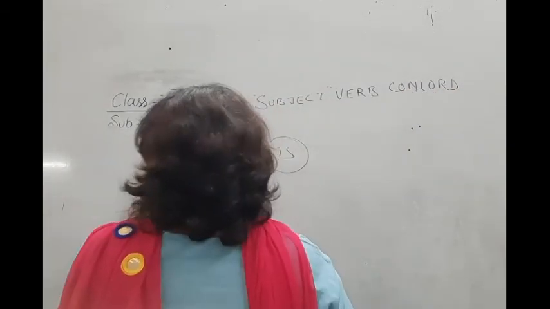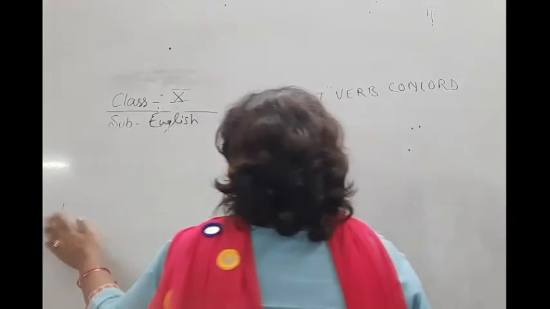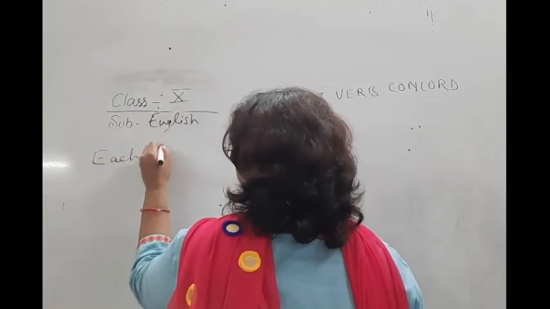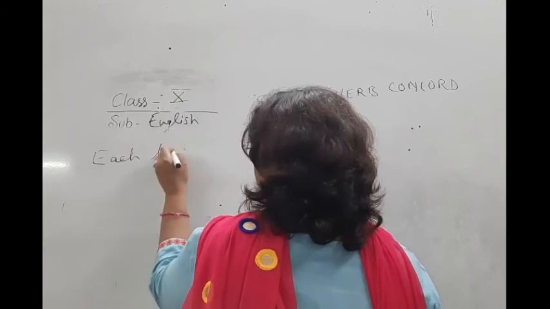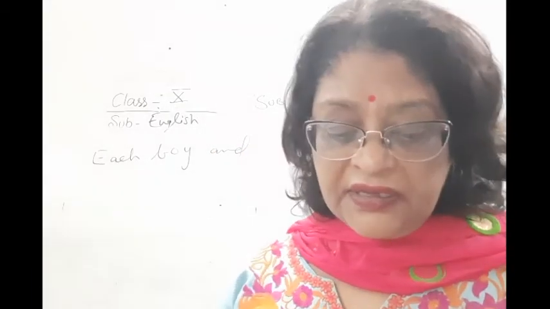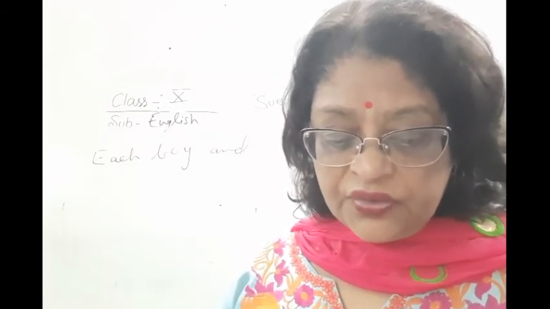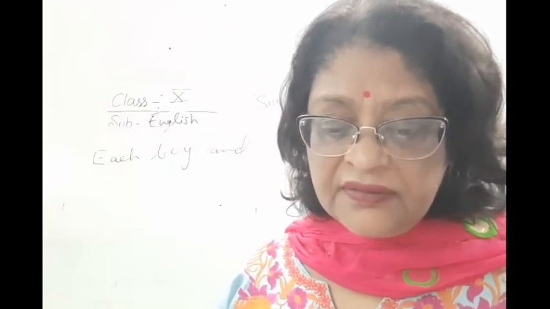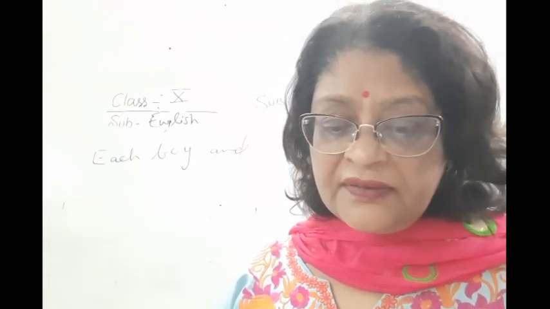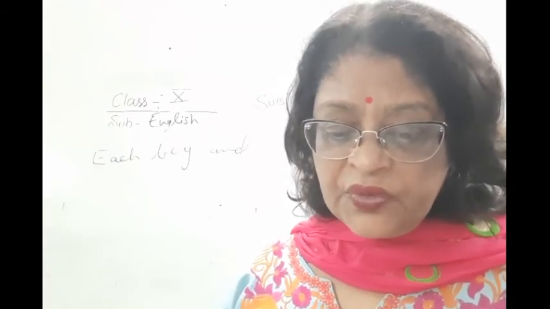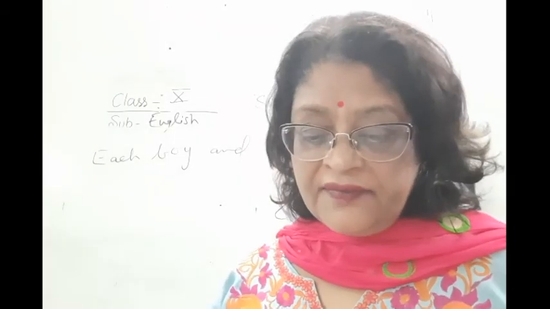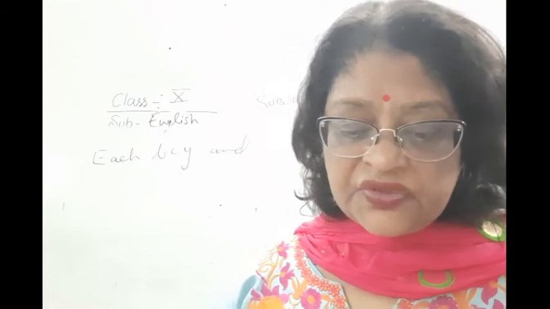So, for example, each boy and each girl. Two singular nouns are there, and before them is each or every. With both singular nouns joined by and, the verb will be singular.